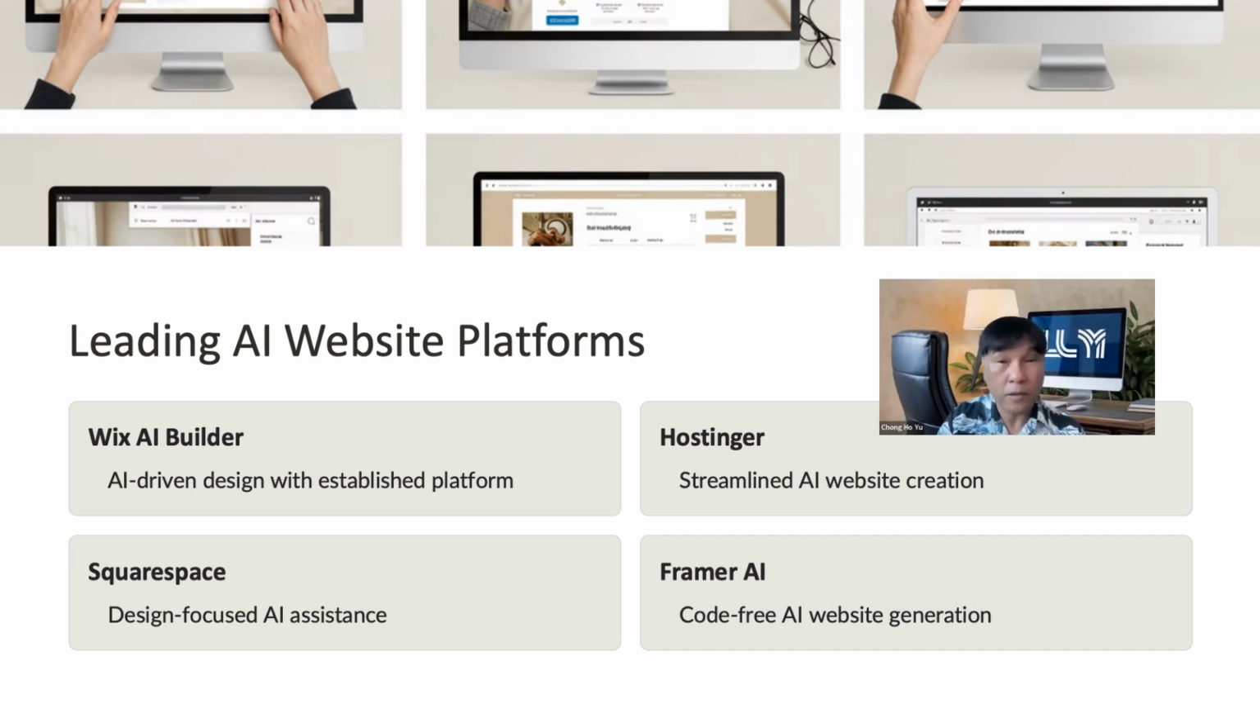Platforms such as Wix AI Builder, Hostinger, Squarespace, and Framer AI now allow users to generate entire websites simply by describing what they need. The AI can assemble the layout, generate text content, select color palettes, and even recommend images, all within minutes. This radically reduces the entry barrier for entrepreneurs, freelancers, and small businesses who need a web presence but lack the time or expertise to design from scratch.